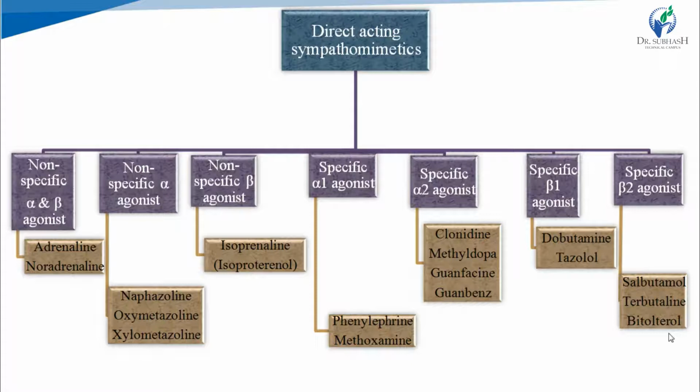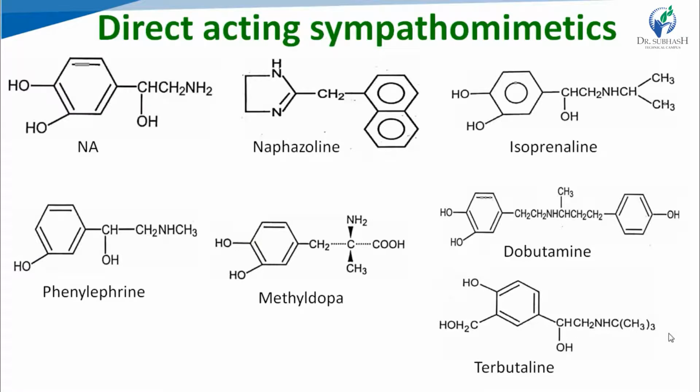Now, structures. As you know, students, you have to show the minimum one structure in each subclass, right? So, the first subclass is non-specific alpha and beta agonist, and in that the examples are adrenaline and noradrenaline. And we have picked the structure of noradrenaline from that class.